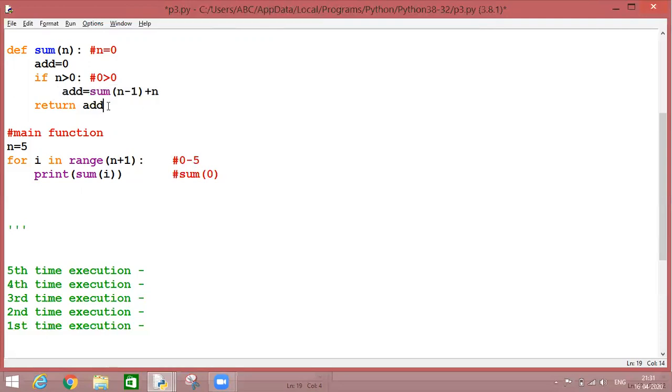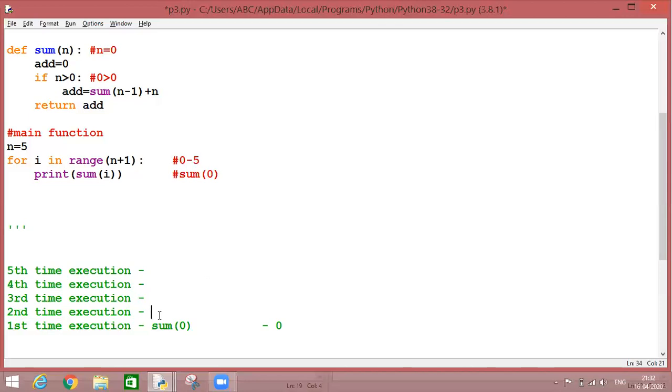It will come directly to the return statement, and it is going to return the value of add, which is initialized as 0. So the very first time my function call is sum of 0, and the result of this function call is basically 0.